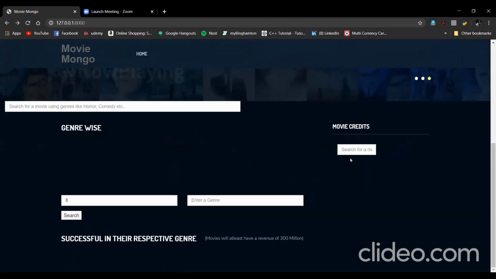Credits is another collection from which we get all the credit history behind the movie, including all the actors, directors, and production crew that worked on that movie. This query involved a lot of operators: lookup, aggregate, match, and project. The display of this query is not that good, but it will display.